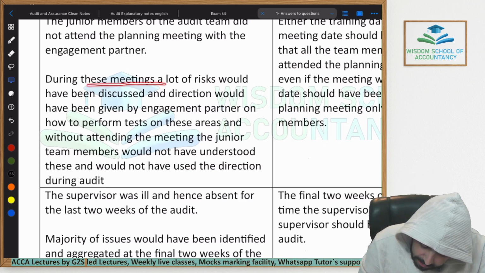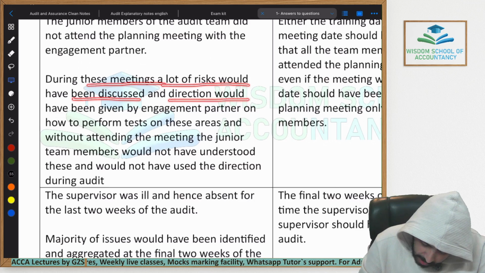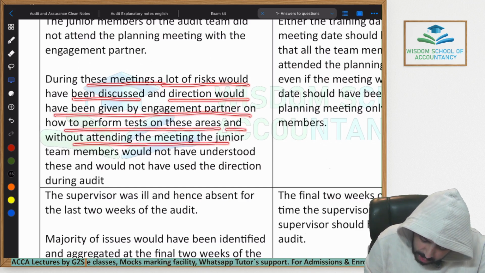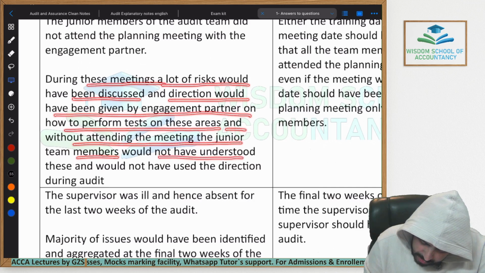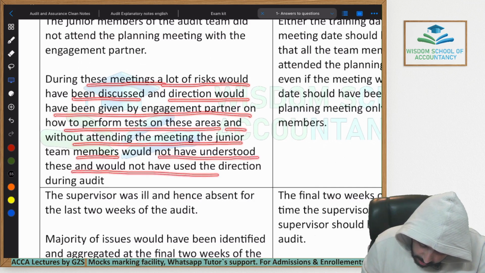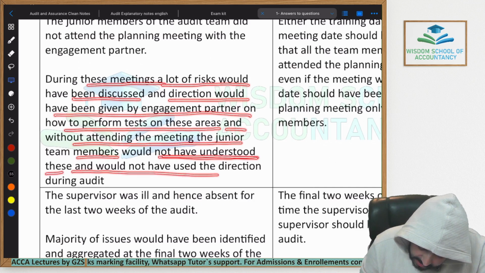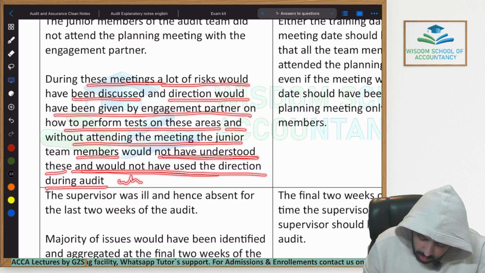During these meetings, a lot of risks would have been discussed and direction would have been given by the engagement partner on how to perform tests on these areas. Without attending the meeting, the junior team members would not have understood these and would not have used the direction during the audit, which would have reduced the audit quality.